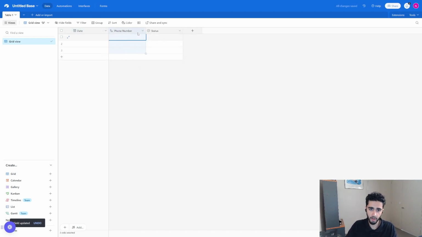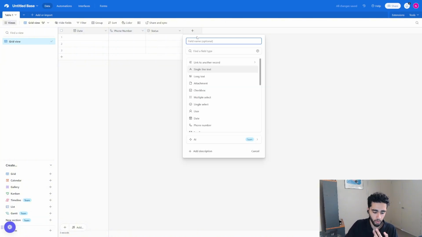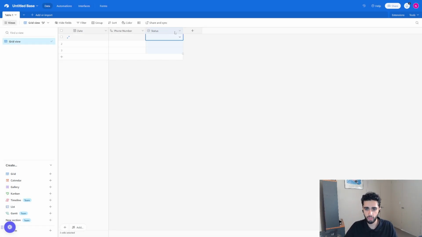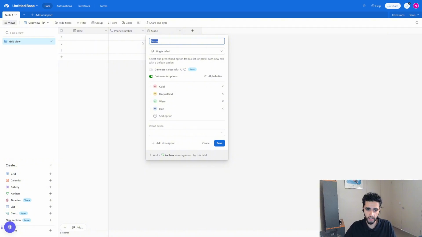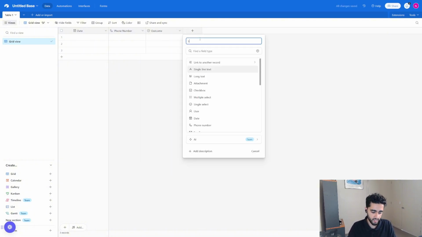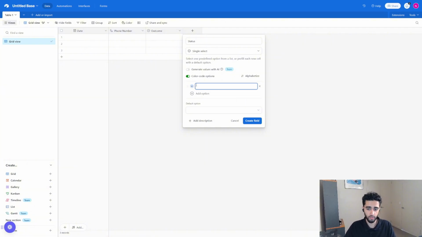So once again, we have the date, the phone number, the status. And actually what we want to do is probably put another field. We want to put outcome. And actually what I should do, I'm going to change this. So status, this should actually be outcome. And then we want to create a status field for where they are in the pipeline. So this is going to be a single select. And there's a few things we want to do here. So number one, we want to make this not called. So we can actually filter each of these phone numbers based on their current call status.